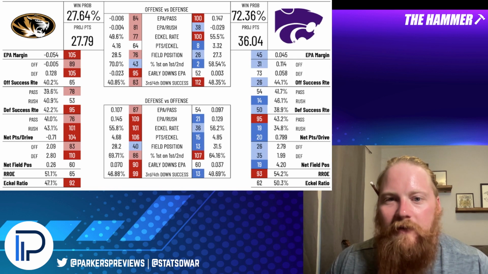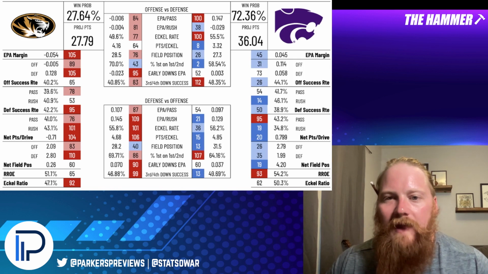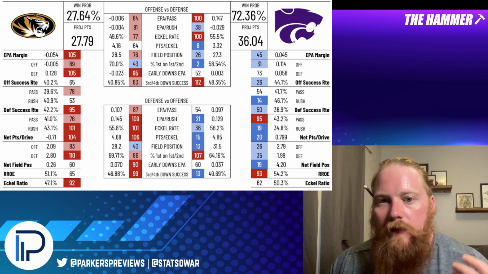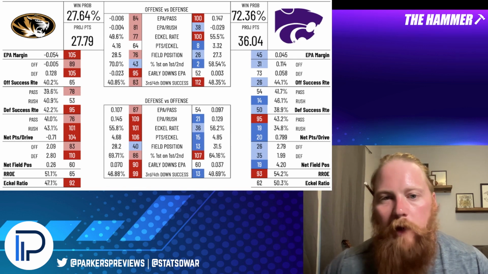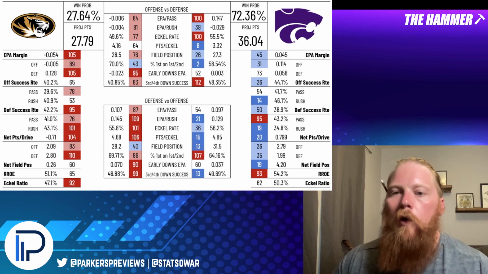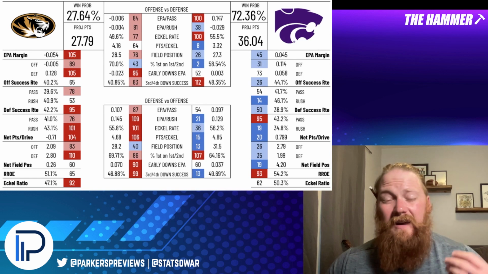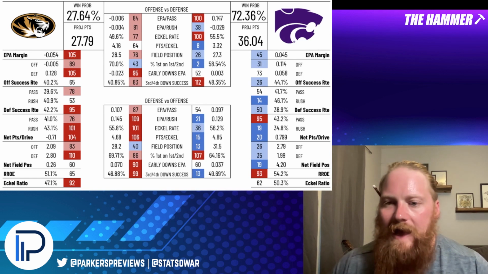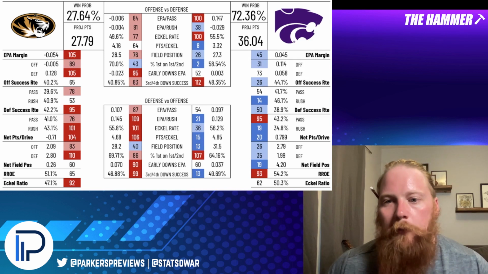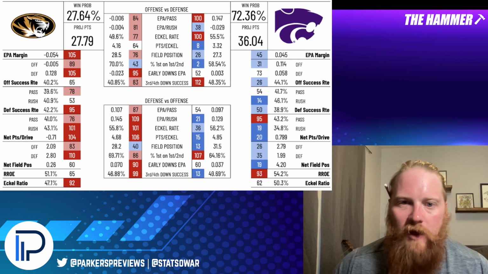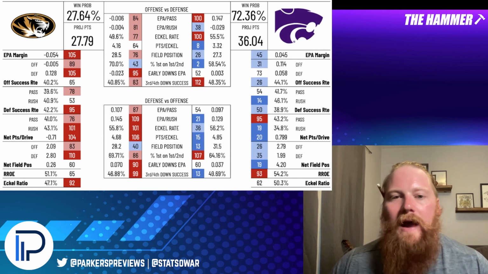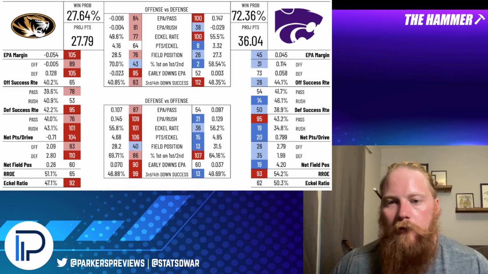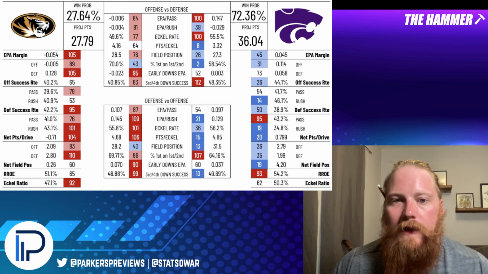And if you look at rushing success rate, they were 14th, averaging a 46.1% success rate in the rush. Deuce Vaughn is going to be so explosive for Kansas State. He's going to command so much attention in the run game, not to mention they get the transfer Adrian Martinez, who scrambled really efficiently at Nebraska last year while he was pressured for 40% of his dropbacks. Those two will combine for a really tough run game.